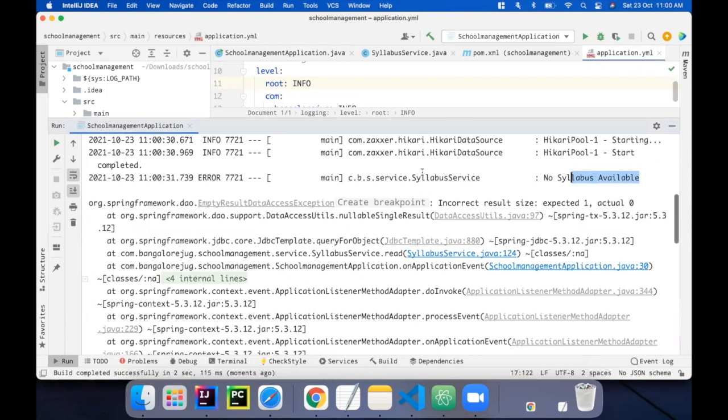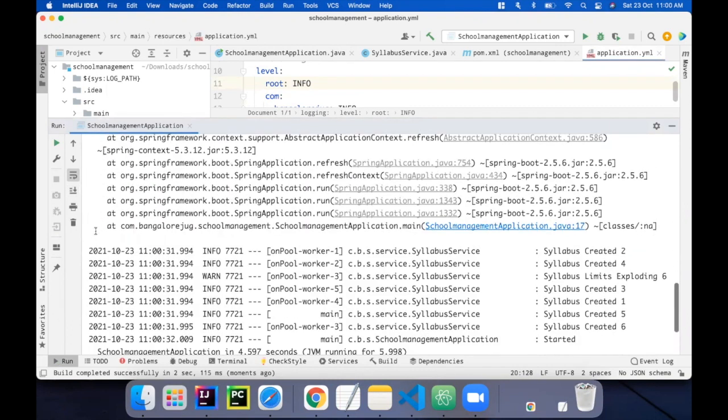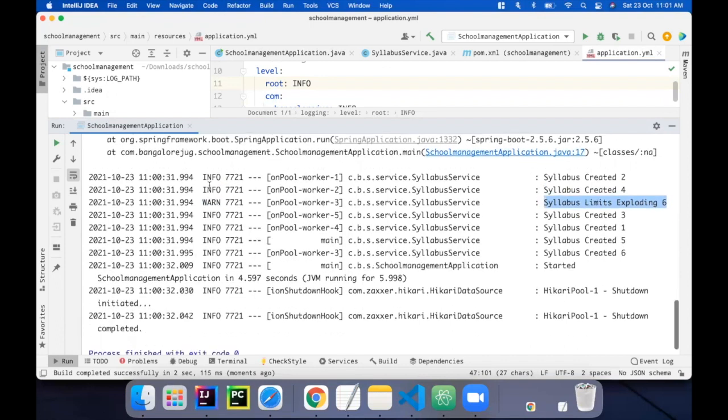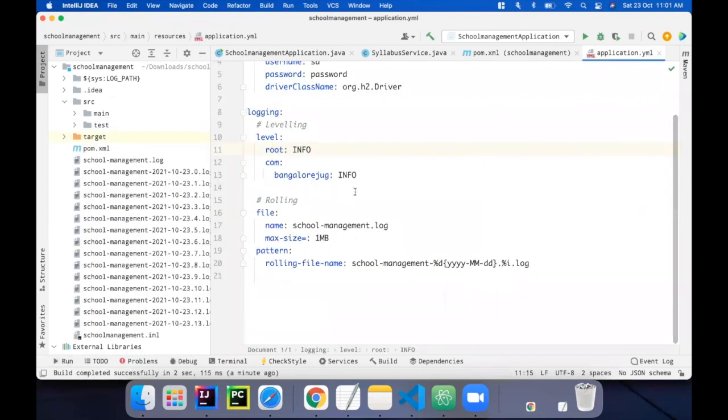You can see that this error message has been printed out, and the info messages which have been given out when a syllabus is being created, and the warning message has come when the syllabus limit is exceeded, when a large number of syllabuses are being created. So basically the info, warn, error messages and the debug messages are the logging levels here.